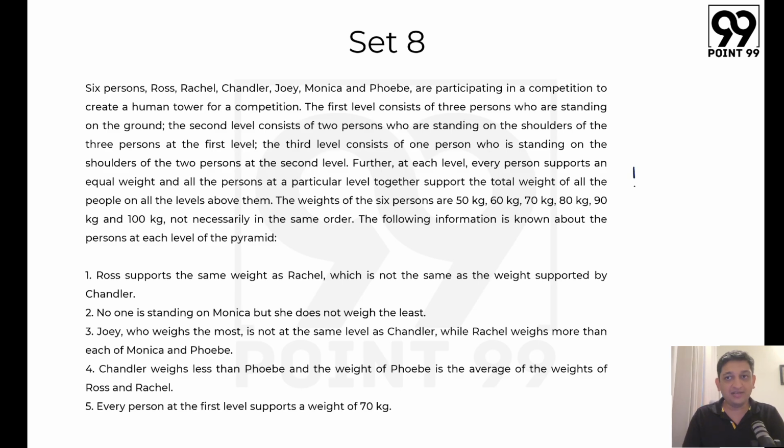Now we know that the first layer at the very bottom consists of 3 people. So let's say these 3 people are like this. Above that we have the second layer which should look something like this. And on top of that we have the third layer which looks something like this.